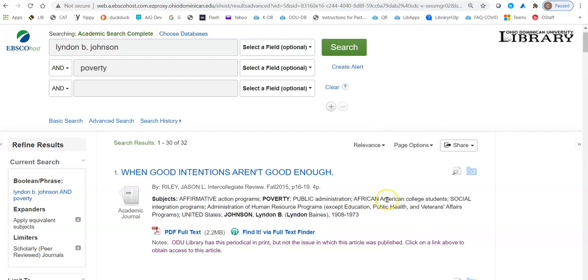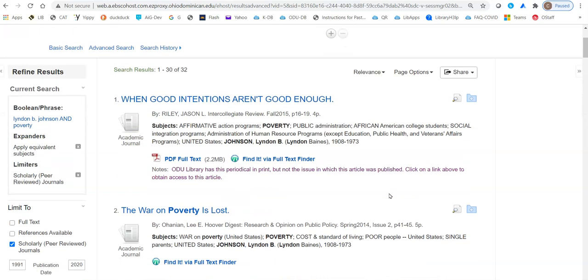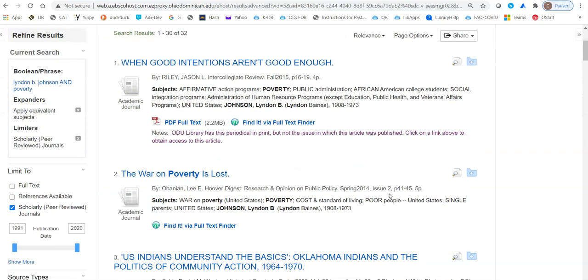So with that said, we have our research articles here. So the next step is, if you've got a good list like this, how do you get your articles? Okay, so here's what you want to do.